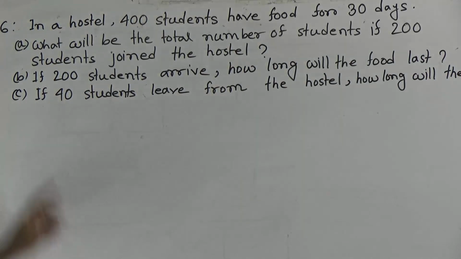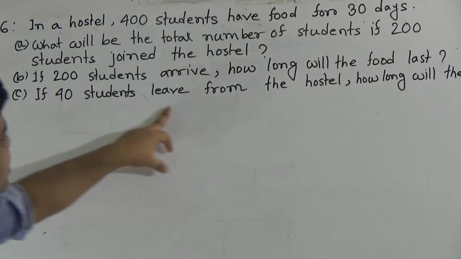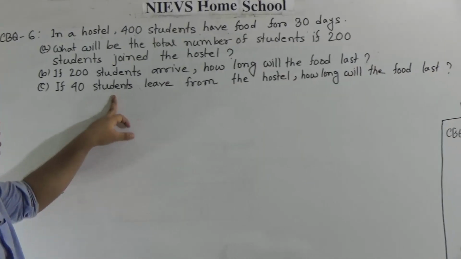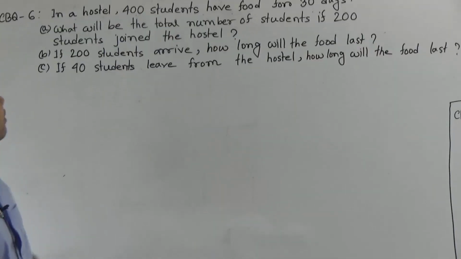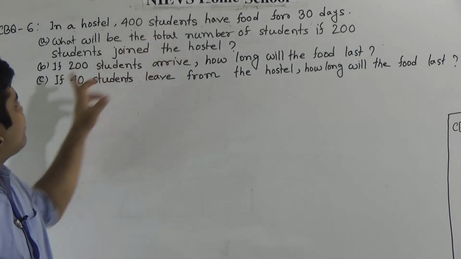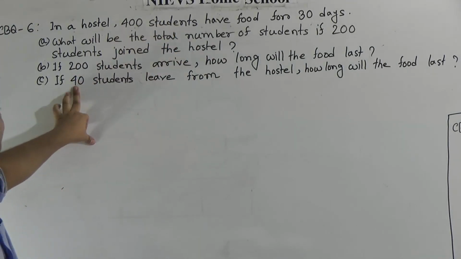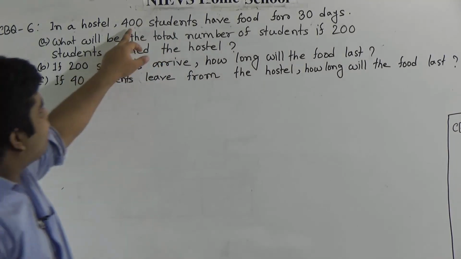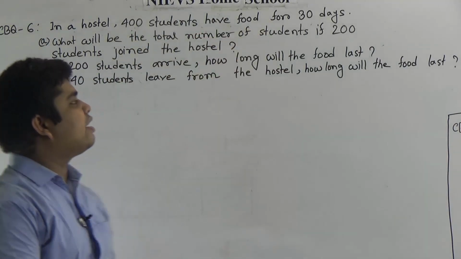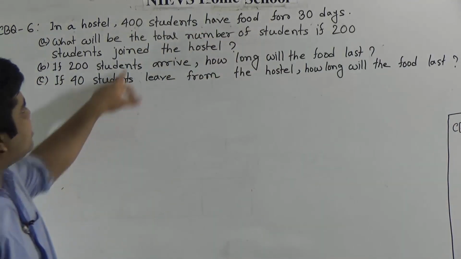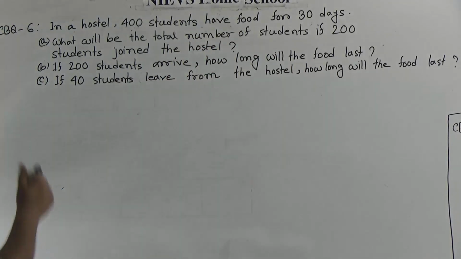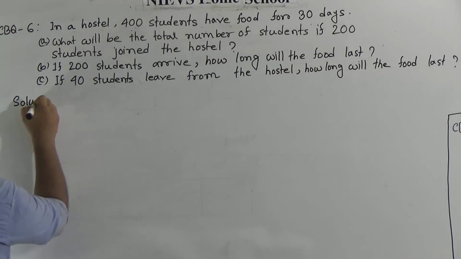Okay. Number C. If 40 students leave from the hostel, how long will the food last? That means 40 students leave from the hostel. The hostel has 400 students and 40 students leave. That means we subtract 40 from 400 and we get 360. Here 400 students have food for 30 days. We need to find out 360 students have food for how many days. I hope you have understood how to solve this math. So let us start to solve our math solution.